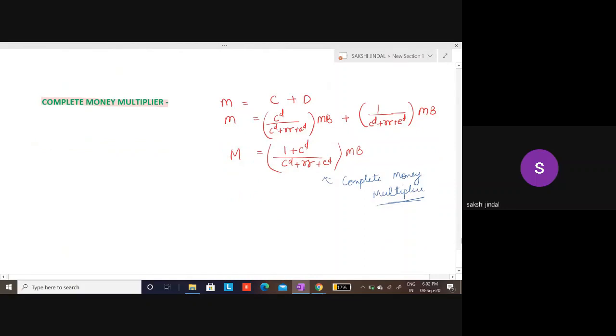Okay, that's it. In the next video, we will be discussing what are the determinants which affect CD, ED, RR, and MB, these variables. What are the determinants which affect your monetary stock, and how the money supply curve is derived.